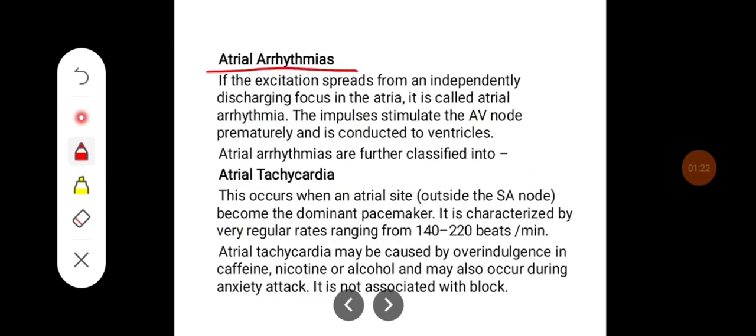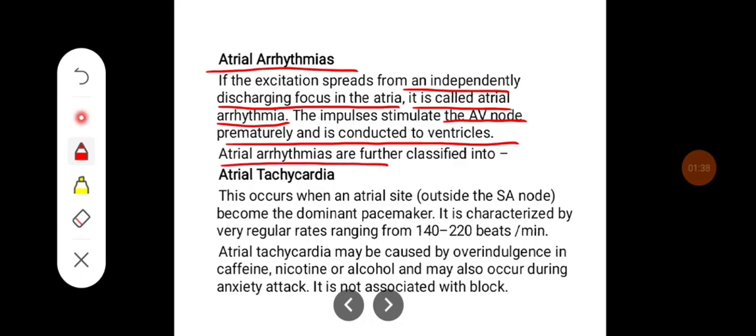Atrial arrhythmias. If the excitation spreads from an independently discharging focus in the atria, it is called atrial arrhythmia. The impulses stimulate the AV node prematurely and are conducted to the ventricles. Atrial arrhythmias are further classified into atrial tachycardia, flutter, and fibrillation.